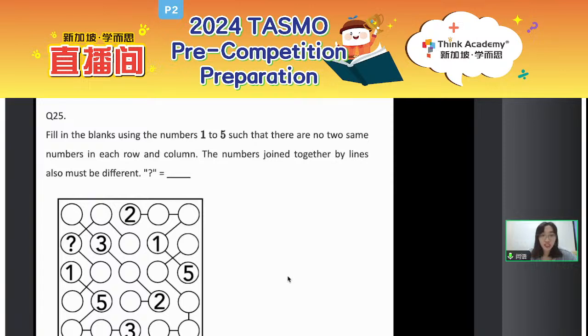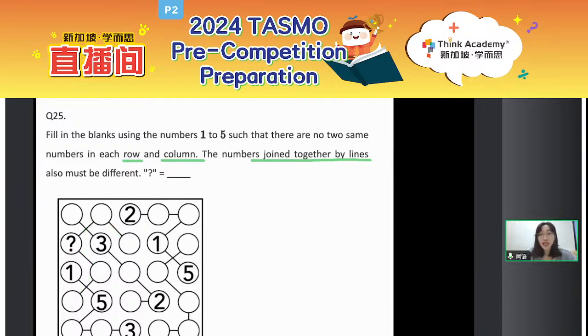Fill in the blanks using the numbers 1 to 5 such that there are no two same numbers in each row and column. Okay, pay attention. Row, column. And the numbers joined together by lines also must be different. Numbers joined together by lines, can you see them? Here, something like this. Okay, that means for these 5 circles, they cannot have the same number.